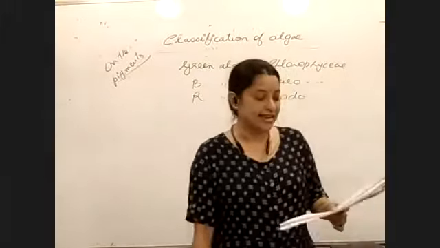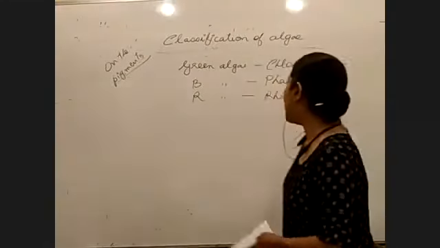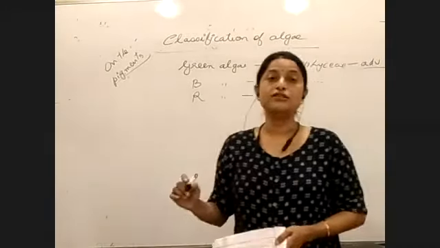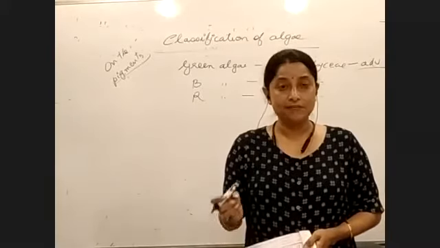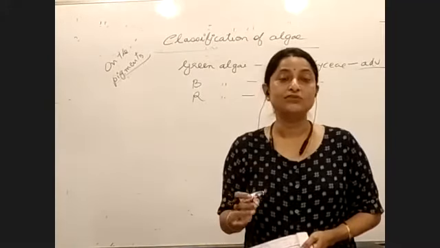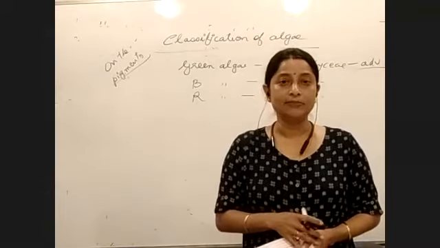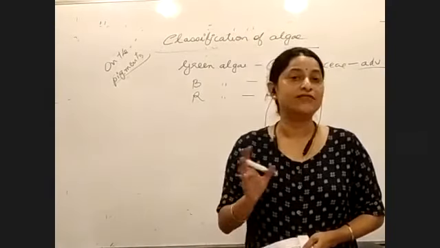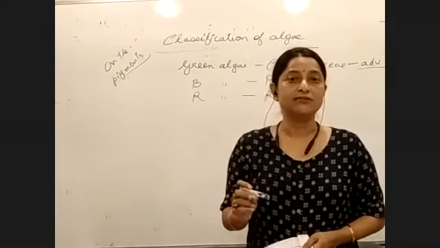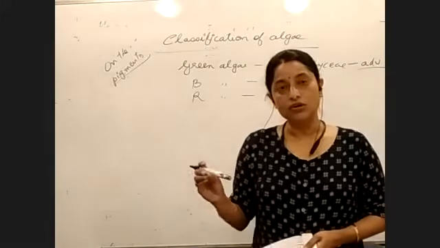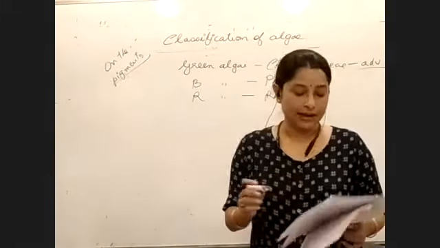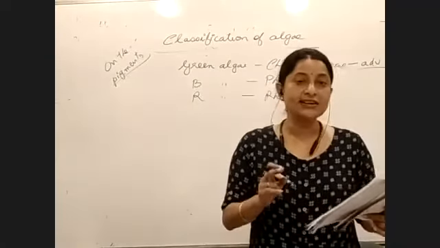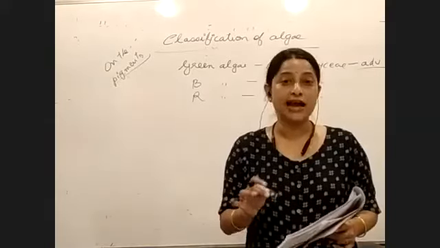So they are called the most advanced algae. Now the question is, why are they called advanced algae? Because they show certain similarities with the higher groups. Is the point clear? There are many similarities with higher plants and that is why green algae are called advanced. Now, what are the points of similarities? This is something that I am going to write on the board, right? But that is not in the PDF. According to the PDF, the first point is they are the most advanced algae. They are considered as the ancestors of higher plants.